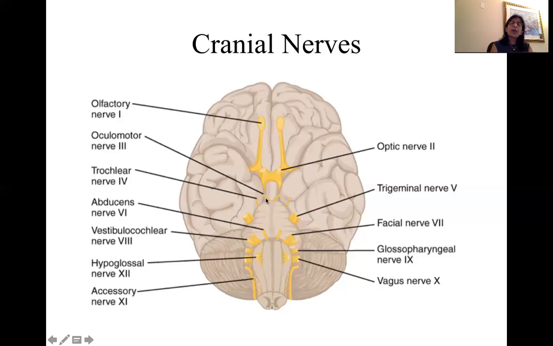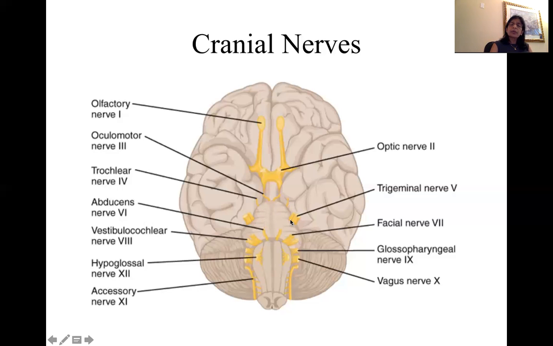Accommodation is how the lenses change their shapes to be able to see the distant object. All right. Now, trochlear nerve or cranial nerve 4 is yet another motor nerve that originates in the midbrain, supplies another pair of extrinsic muscles and controls eye movement.